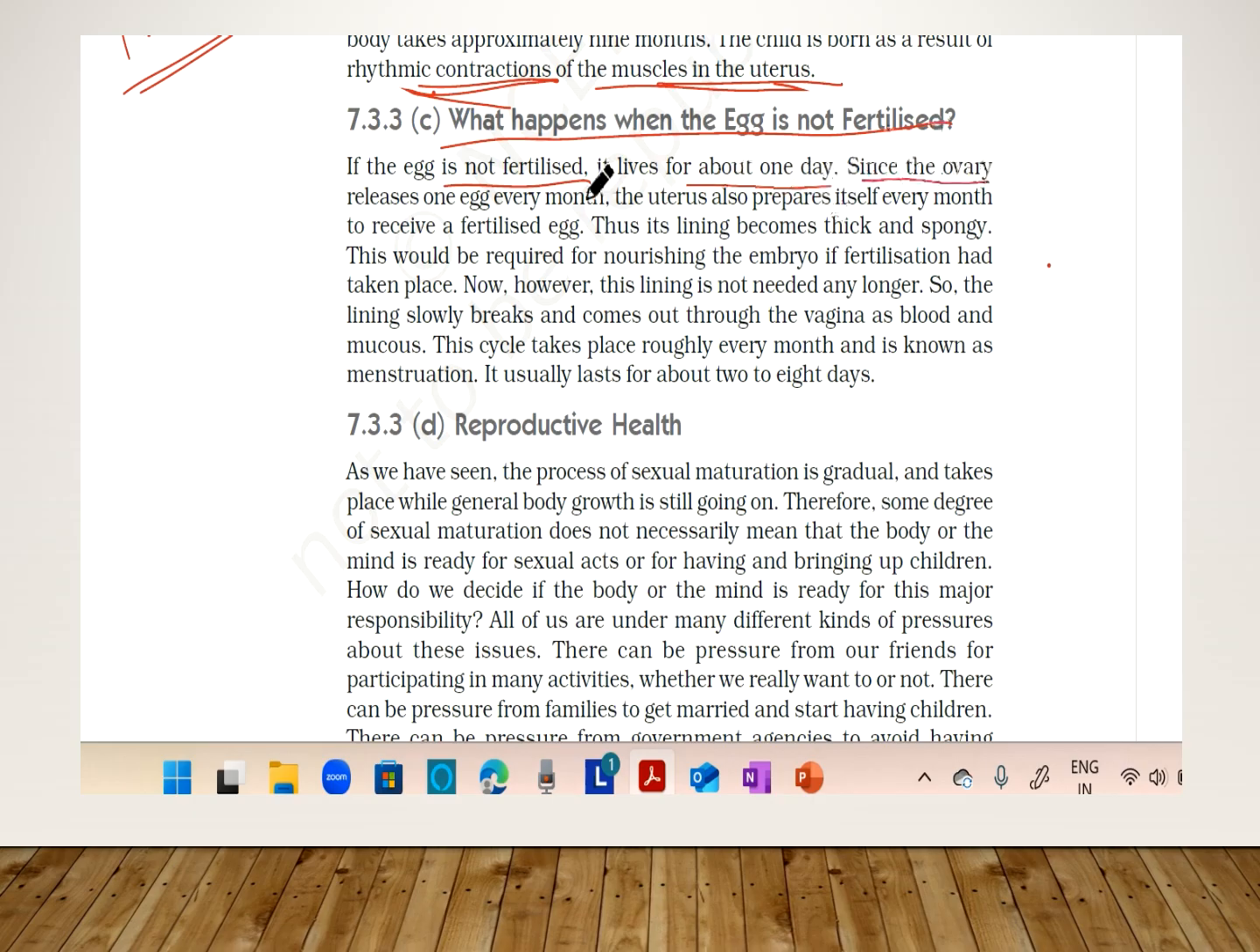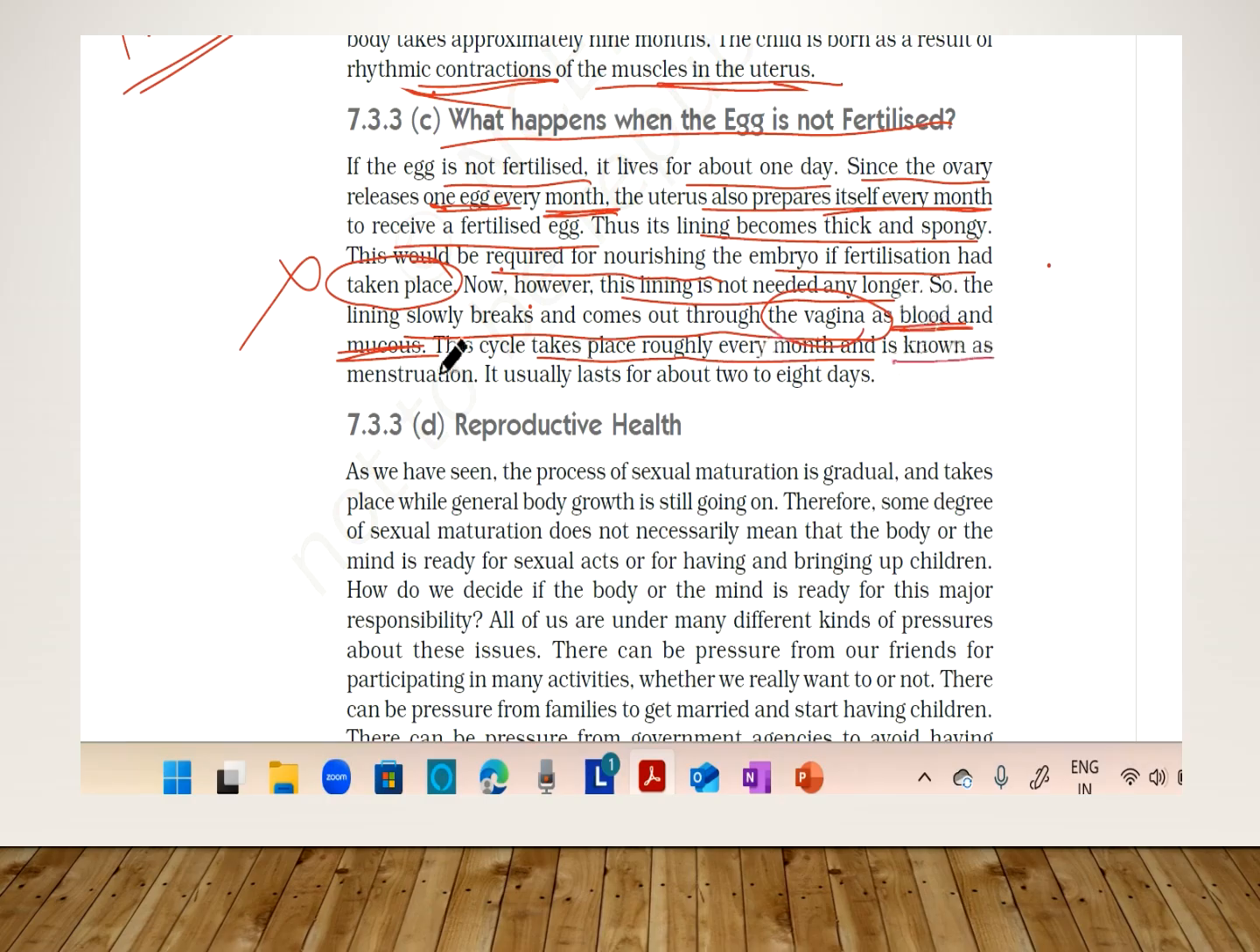Since the ovary releases one egg every month, the uterus also prepares itself to receive the fertilized egg. Thus the lining becomes thick and spongy, and this would be required for nourishing the embryo if fertilization had taken place. If not, this lining is not needed anymore. So the lining breaks and comes out through the vagina as blood and mucus. This cycle takes place roughly every month and is known as menstruation.